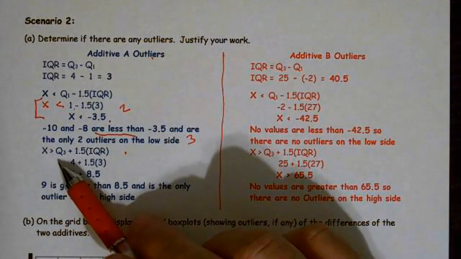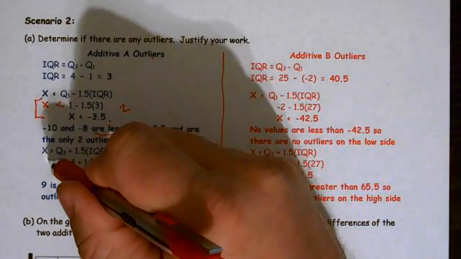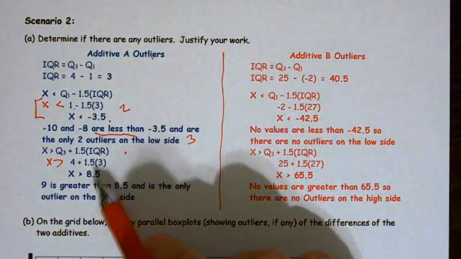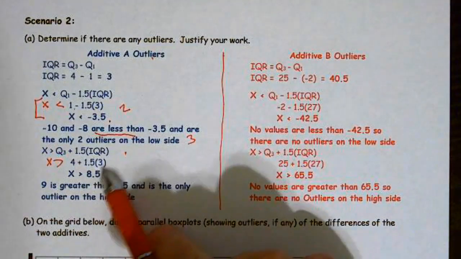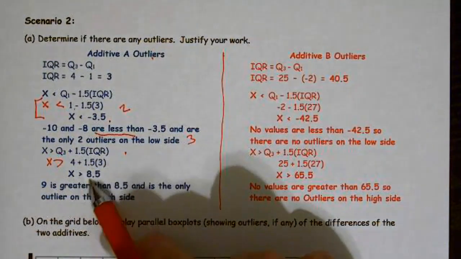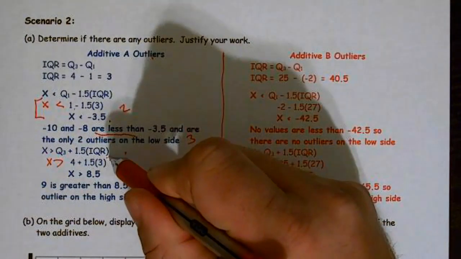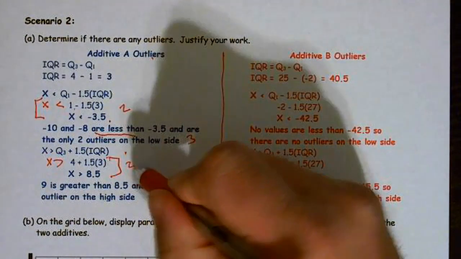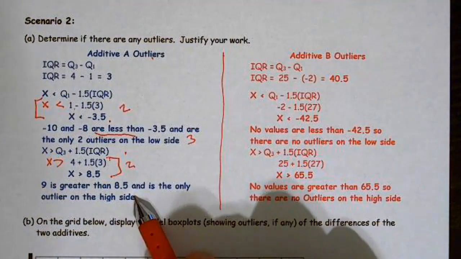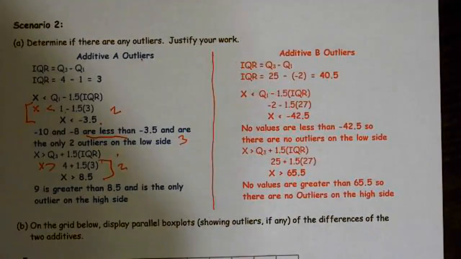Here, I show my work again, and so I have X is greater than 4 plus 1.5 times 3, which is X is greater than 8.5. So right there, that's my 2 points for showing my work. And 9 is greater than 8.5 and is the only outlier on the high side.